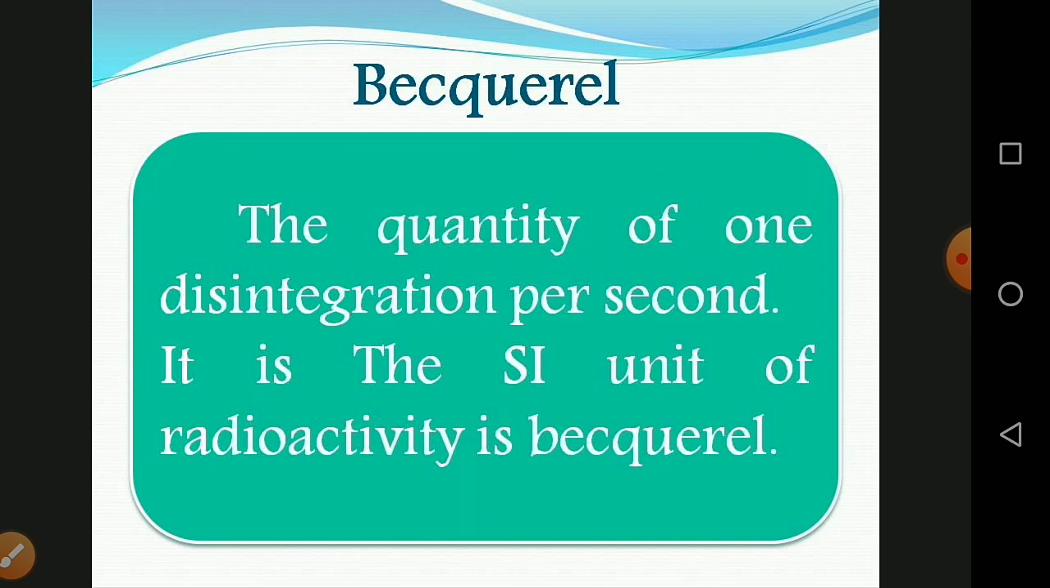And next one is the Becquerel. It is one of the SI units of radioactivity. It is defined as the quantity of one disintegration per second. And this one is the SI unit of radioactivity.